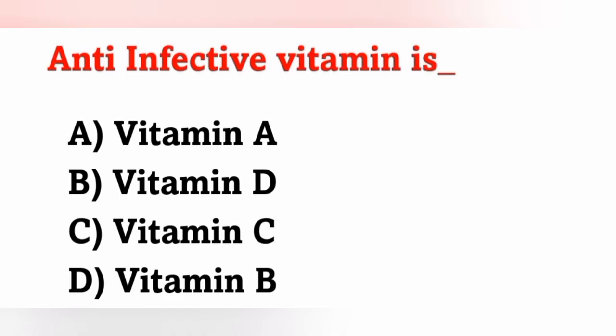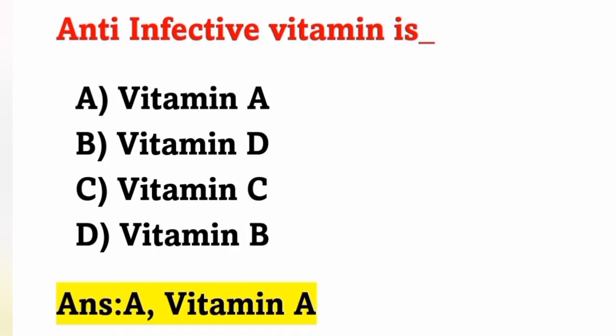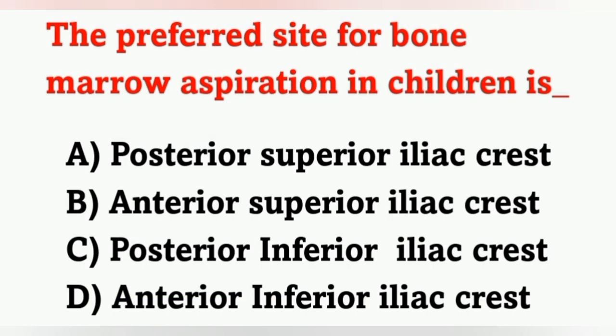The next question: anti-infective vitamin is? Option A, vitamin A. Option B, vitamin D. Option C, vitamin C. Option D, vitamin B. Anti-infective vitamin is vitamin A. Option A is the correct answer because it is able to fight infections in the body. That is anti-infective vitamin.